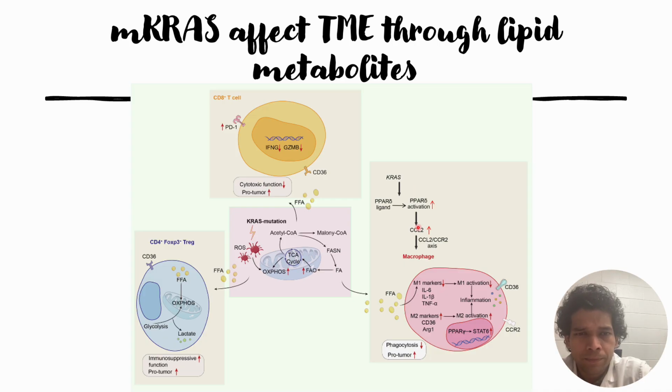How this CCL2 works is that the KRAS mutations help the PPAR delta ligands lead to PPAR delta activation. This PPAR delta activation will cause the release of cytokines, that is CCL2, and this CCL2 then interacts with the CCR2 axis to help in macrophage polarization towards the M2 type.